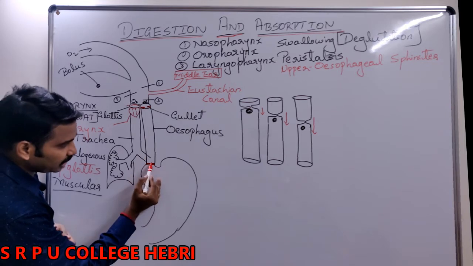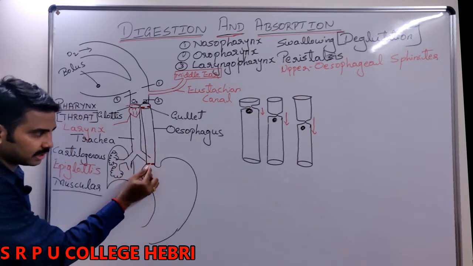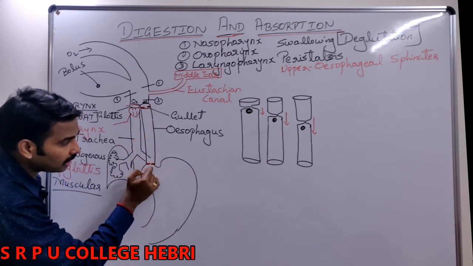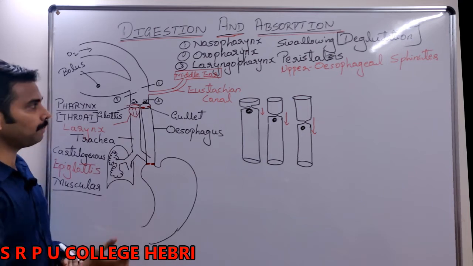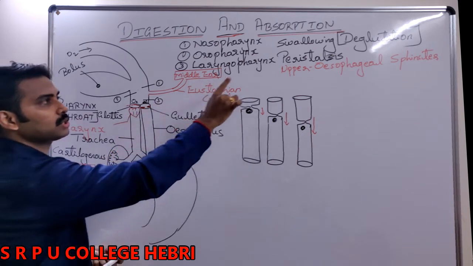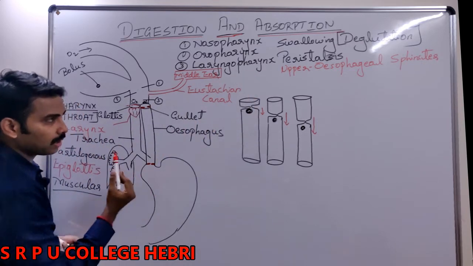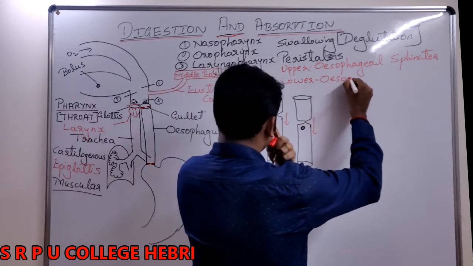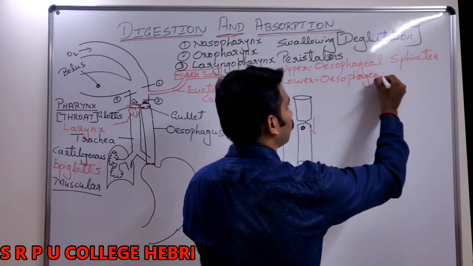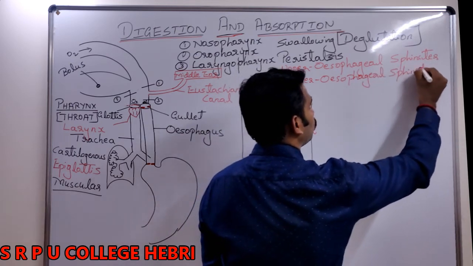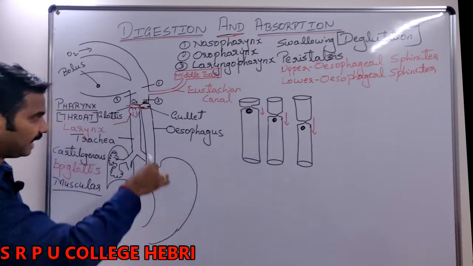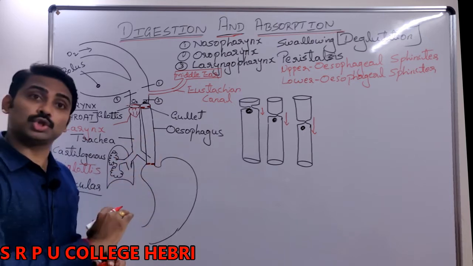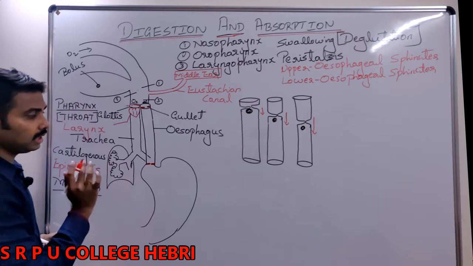Now, as the food reaches here, because of peristalsis, which one will relax? The sphincter present at the lower end of the esophagus. My dear students, it is very simple. The one which is in the upper end is called the upper esophageal sphincter. The one which is in the lower end can be called, yes, lower esophageal sphincter. I already told you the job of a sphincter. They allow one-way movement of the food and usually prevent the backflow. That is called a sphincter.